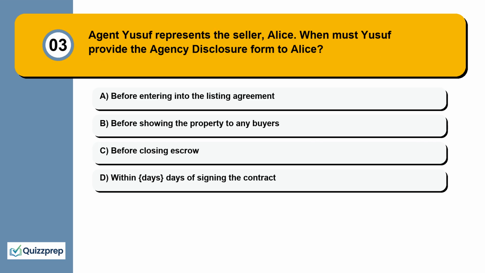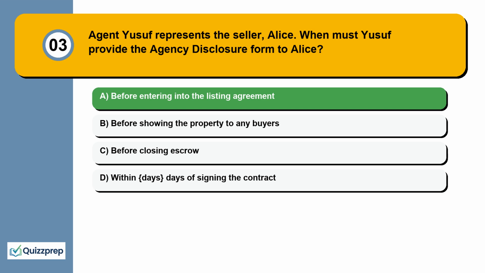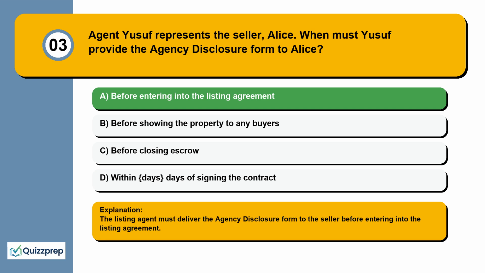Question 3. Agent Yusuf represents the seller, Alice. When must Yusuf provide the agency disclosure form to Alice? Before entering into the listing agreement, before showing the property to any buyers, before closing escrow, within days of signing the contract. The listing agent must deliver the agency disclosure form to the seller before entering into the listing agreement.